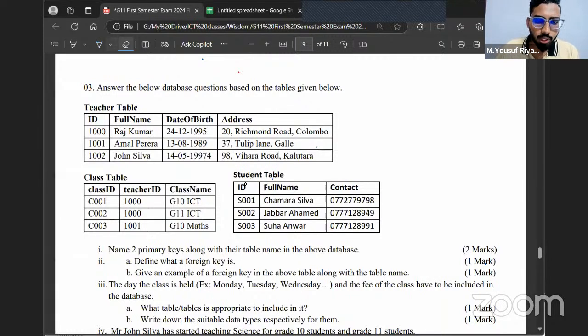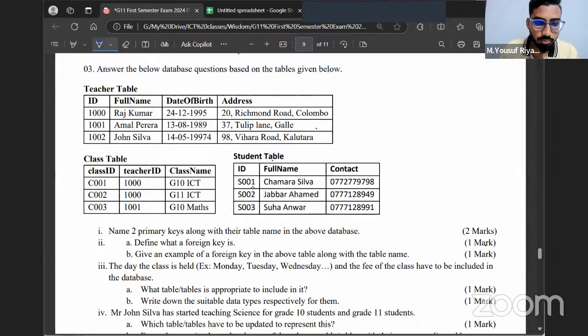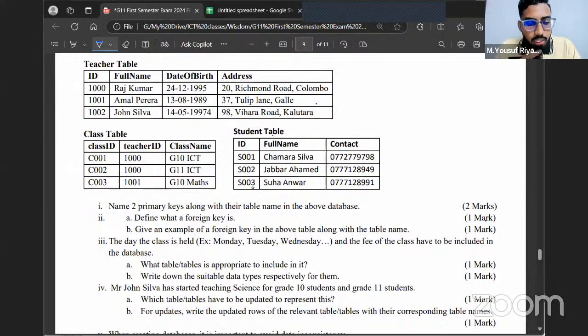Answer the following database questions based on the tables given below. Name two primary keys along with their table name in the above database. Normally, if you take a database, primary keys are used to uniquely identify every record. A record is a row in a table. In the teachers table, you can uniquely identify every teacher using their ID. Every teacher is given an ID number, so in the teachers table, this is considered a primary key.